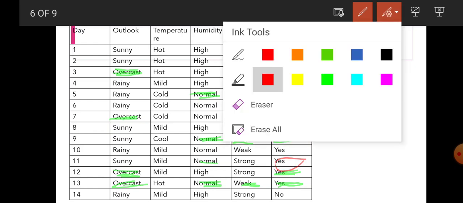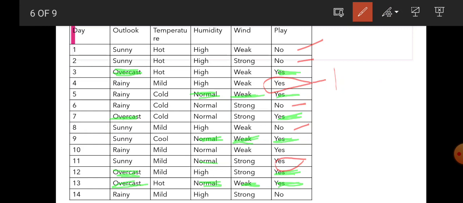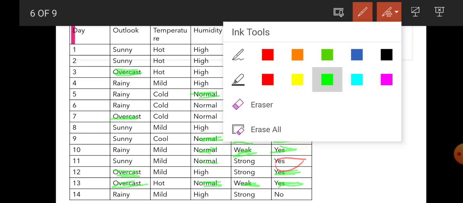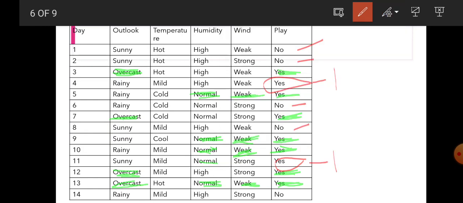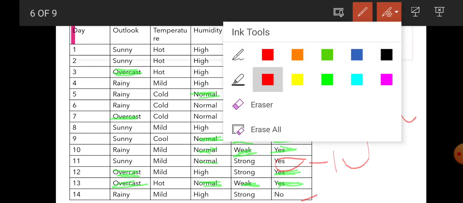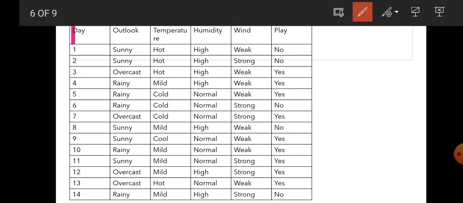Okay, I'm making another error. So the humidity equal to normal, the wind equal to weak, the model has to say yes, right? Okay, this is another error. So my hypothesis one is making two errors. Keep in mind that my hypothesis one is making two errors.